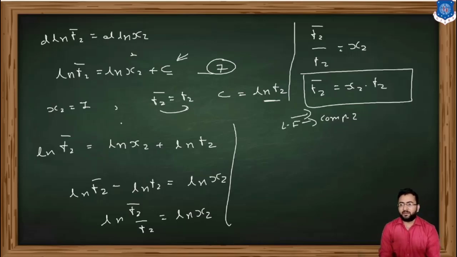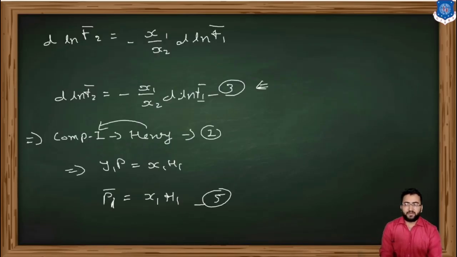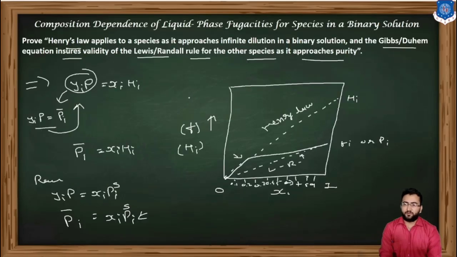So this is how we can apply Henry's law and the Lewis-Randall rule for the components. Theoretically, if we apply Henry's law, then for component 2 we must apply this Lewis fugacity rule.